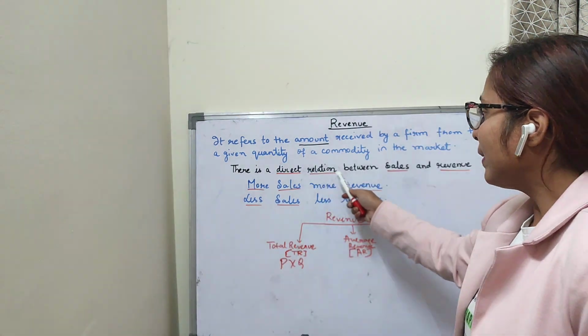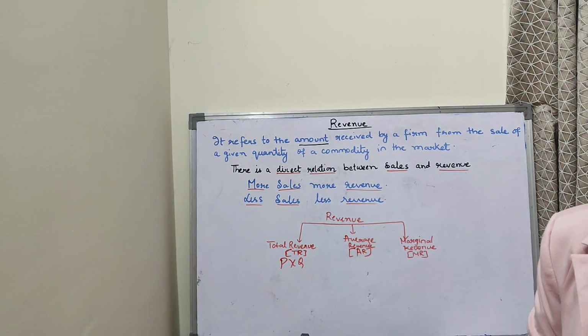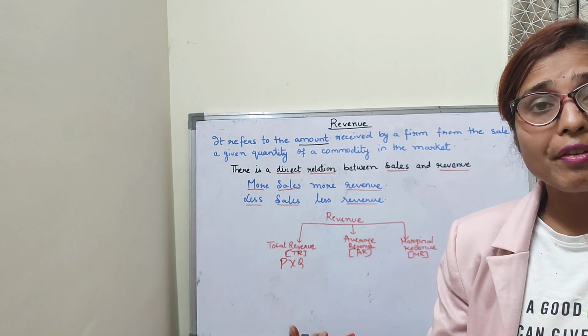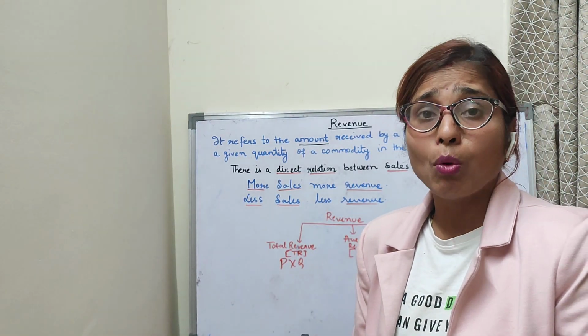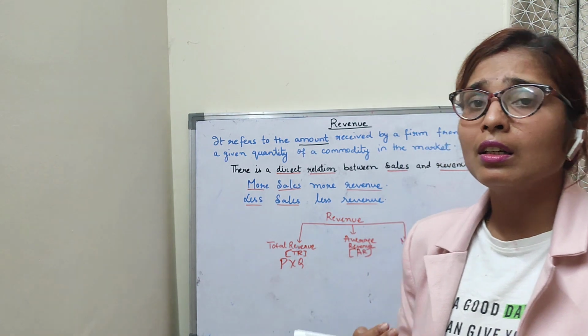So there is a direct relation between sales and revenue. That means more sales, more revenue; less sales, less revenue. If you sell more, you will earn more. If you sell less, you will earn less.